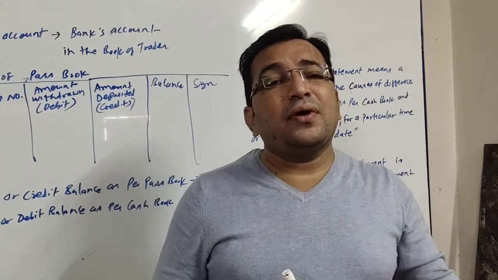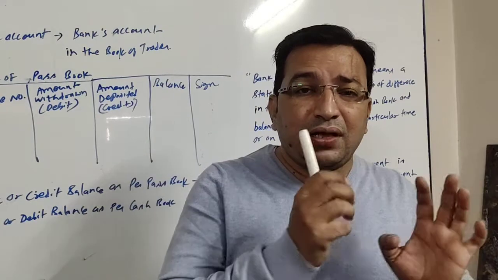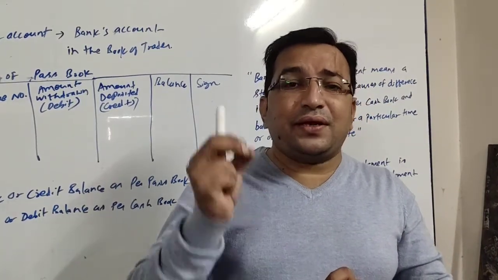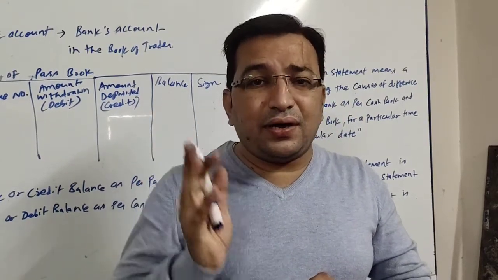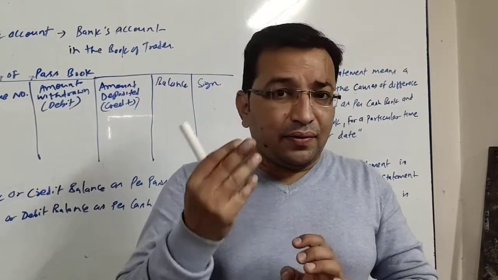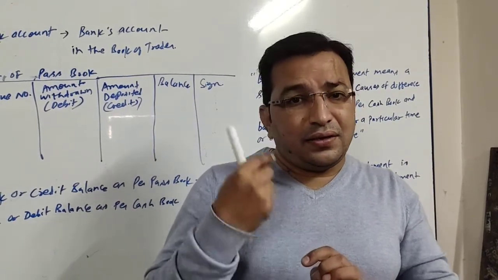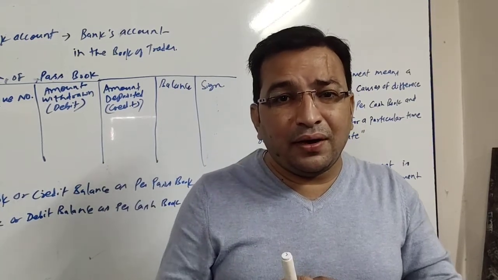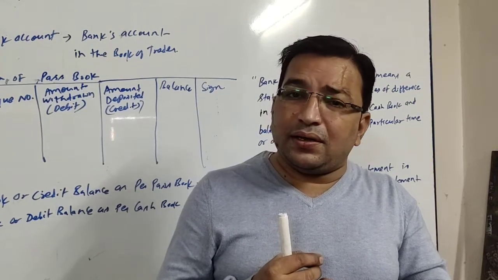What is a passbook? Passbook is a copy of the customer's account in the books of the bank, where the transactions effected by that customer are recorded. A customer does two kinds of transactions with the bank: either he is depositing money in the bank or he is withdrawing money from the bank.